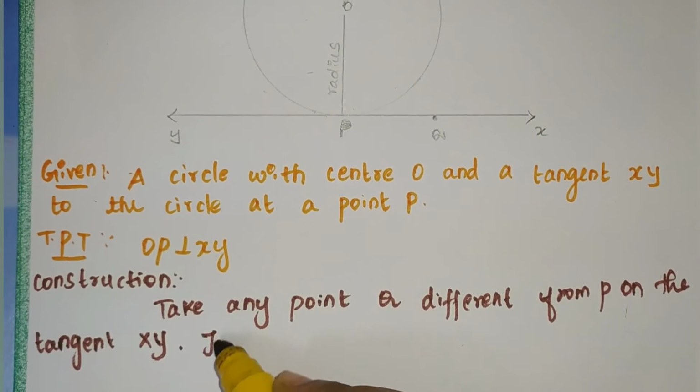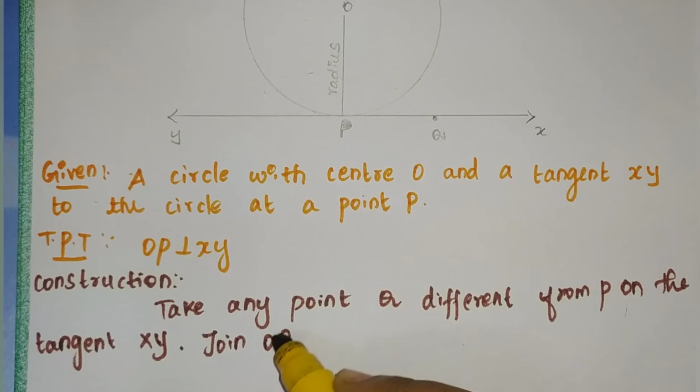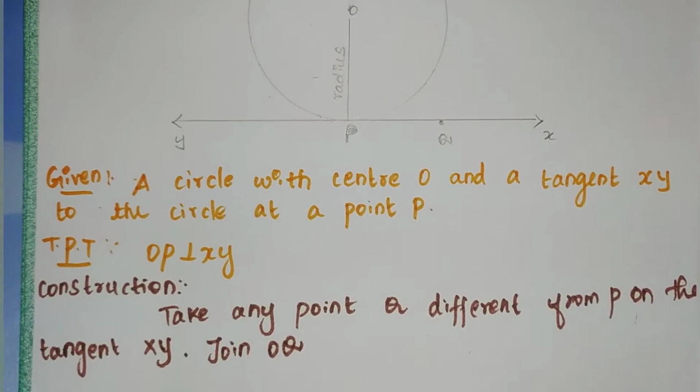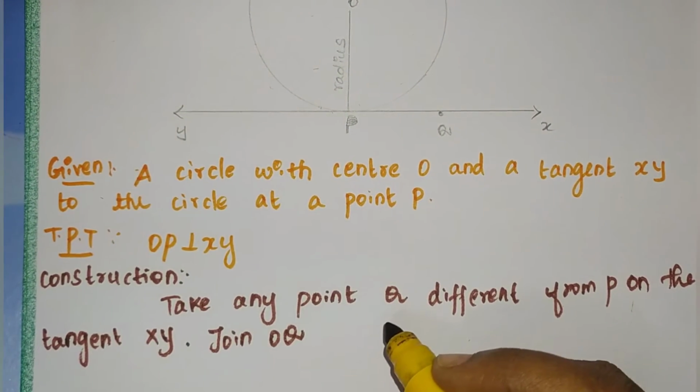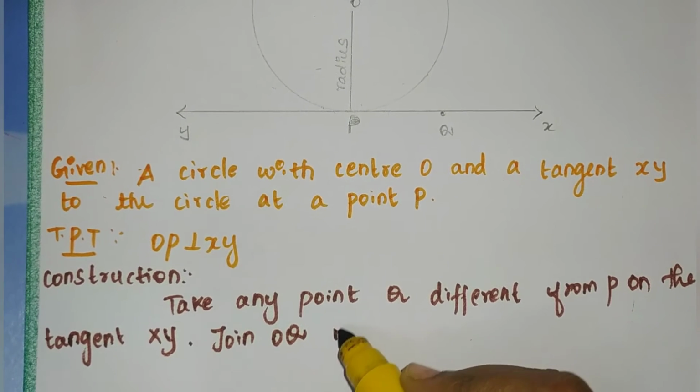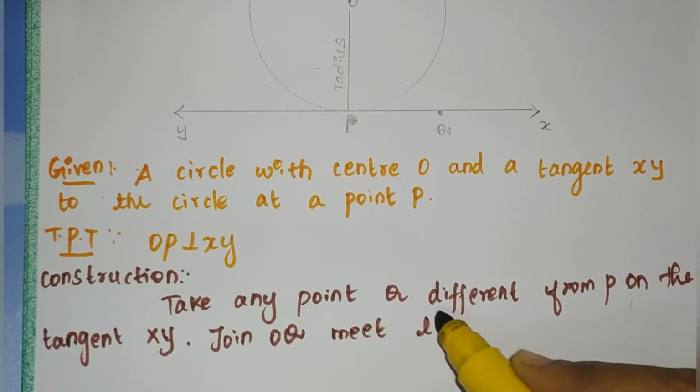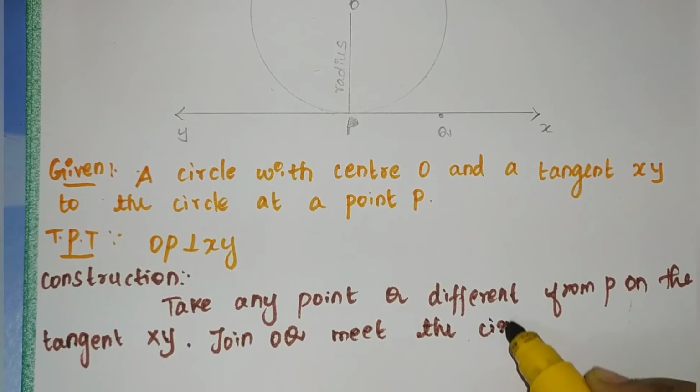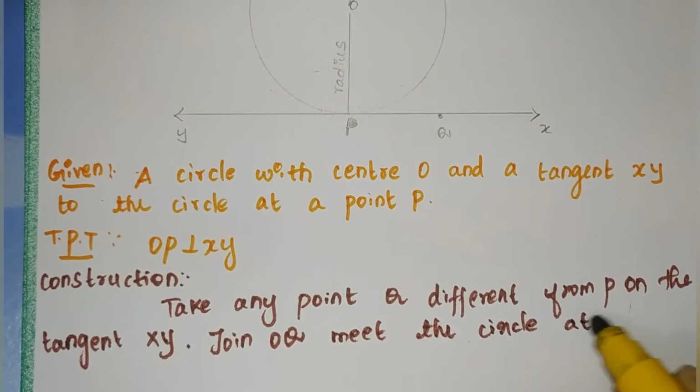So now join OQ, meeting the circle at R.